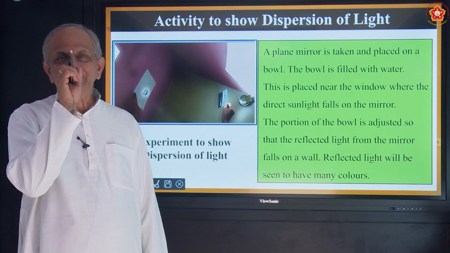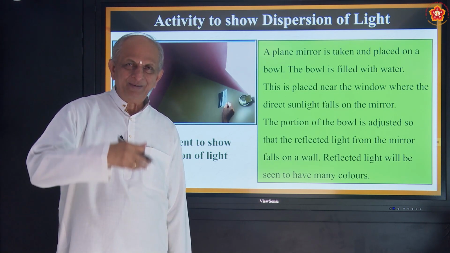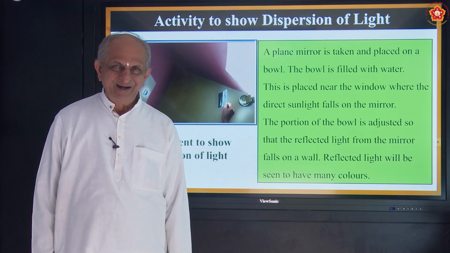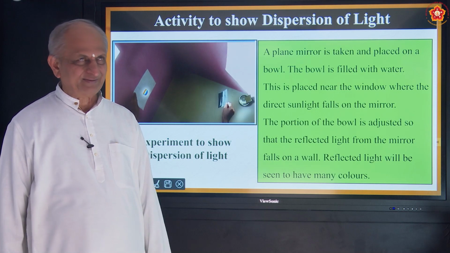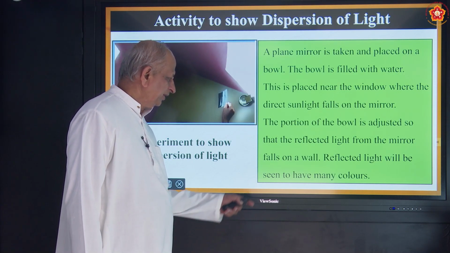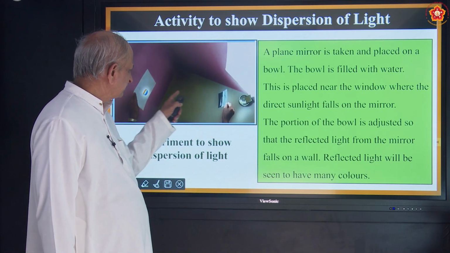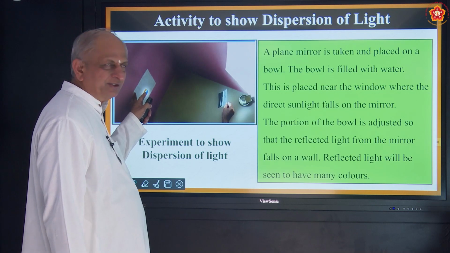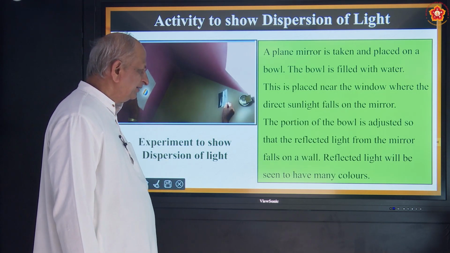When you blow it, spherical bubbles form, and the bubbles will move, and they reflect the color of the sun, namely 7 colors. Okay, it's a very interesting thing. Here also, in the same way, you can see the reflected light in 7 colors on the wall, or you can use a paper as a screen.